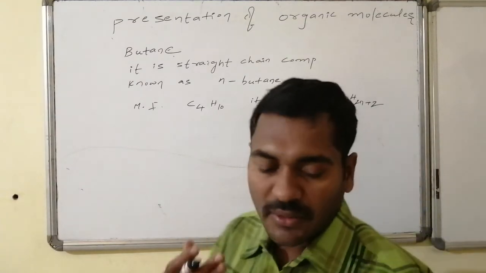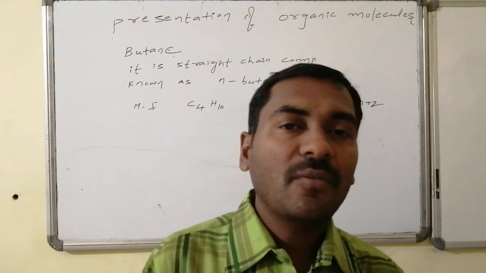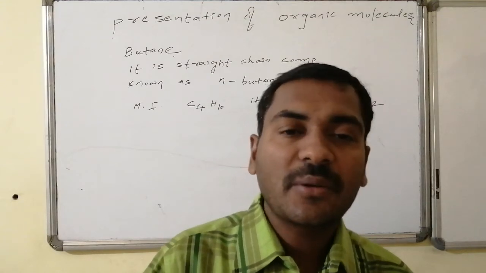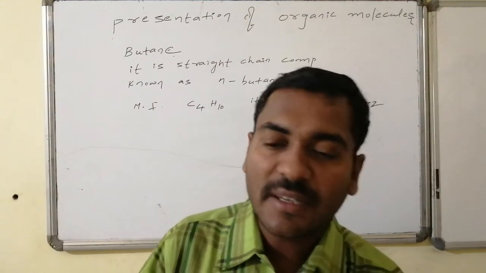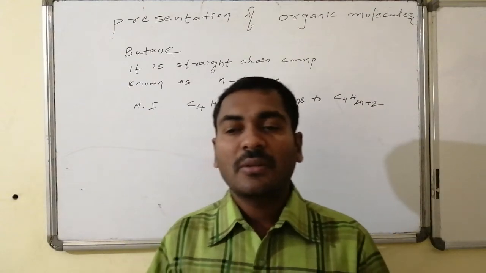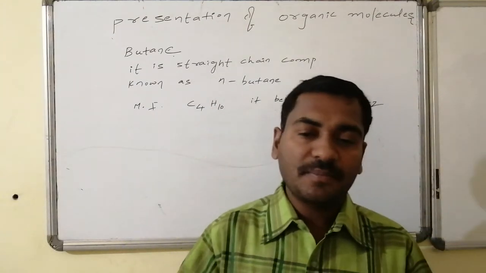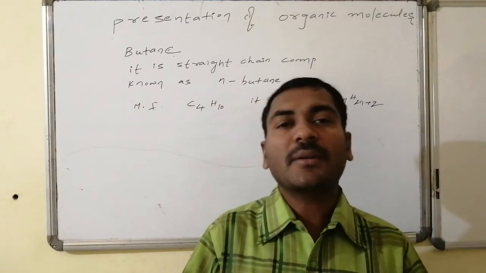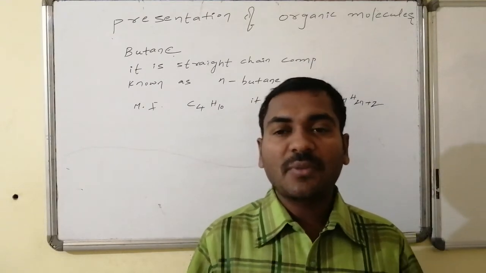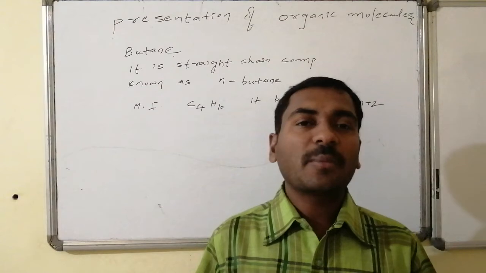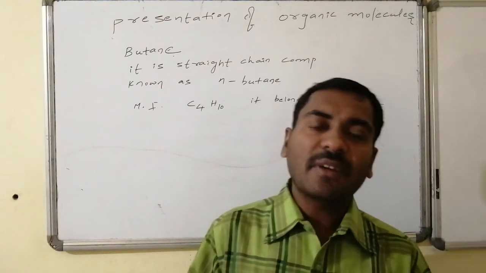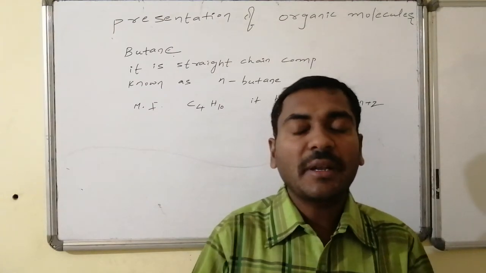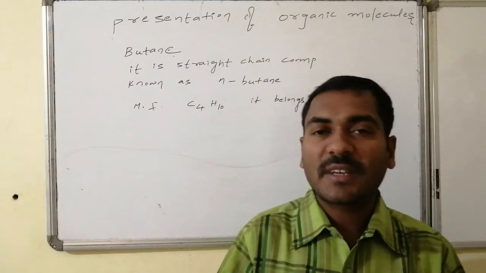This butane has 4 carbon atoms and 10 hydrogen atoms, connected in such a way that, as we know, hydrogen is monovalent. It is always connected with carbon as a part of the butane system. So the remaining 4 carbon atoms are connected in such a way that one is connected to the other to maintain the 4 carbons in the form of a straight chain.